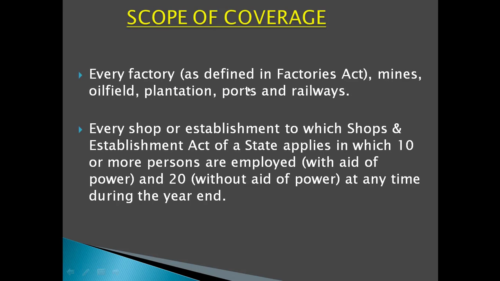Every factory as defined in Factories Act, mines, oil field, plantation, ports and railways come under the scope of Payment of Gratuity Act 1972. Every shop or establishment to which Shop and Establishment Act of a state applies, and in which 10 or more persons are employed, where the work is done with the help of power, and 20 or more people are working where the work is done without the help of power at any time during the year, then those organizations too will come under the Payment of Gratuity Act, right? That means these organizations too will have to pay gratuity to their employees.